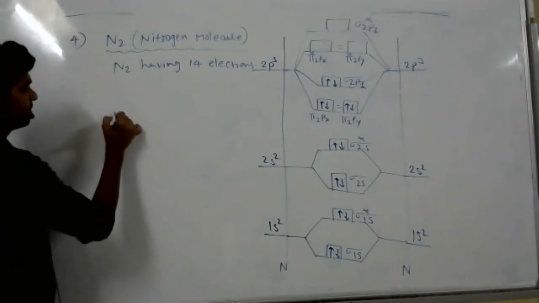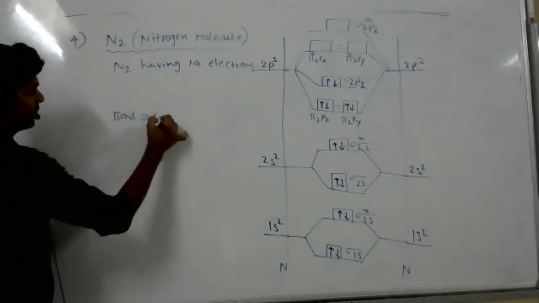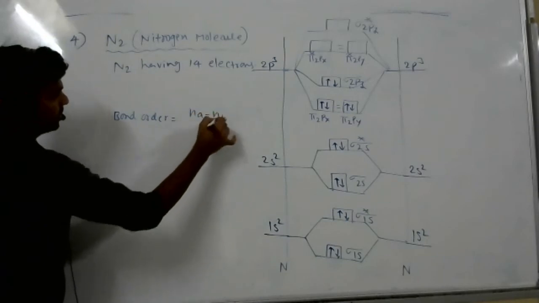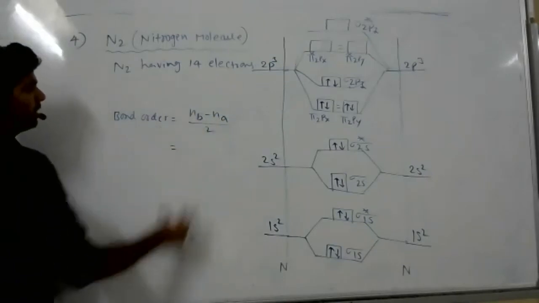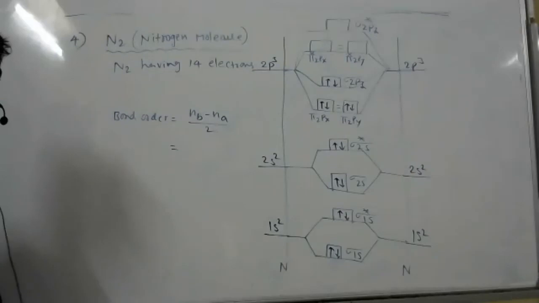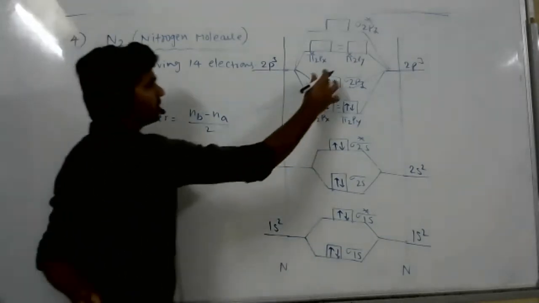Now write the bond order. Nb minus Na by 2. Count the number of bonding electrons. How many electrons are there in bonding orbitals? 8, sir. I think 10. Yes, sir, 10.